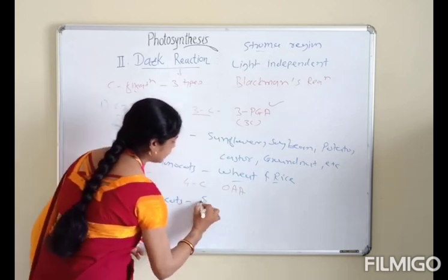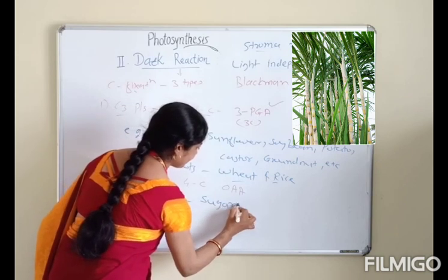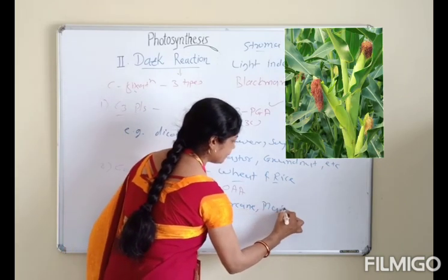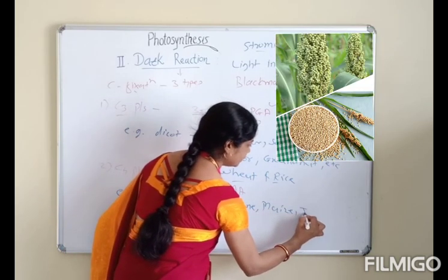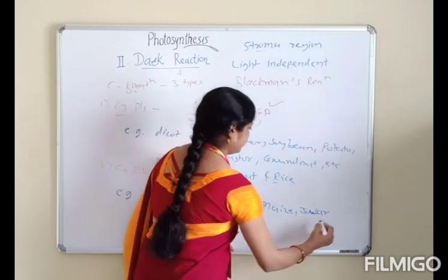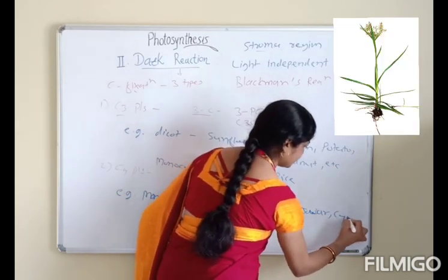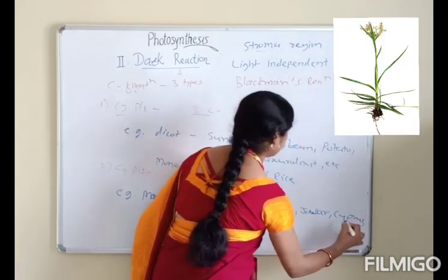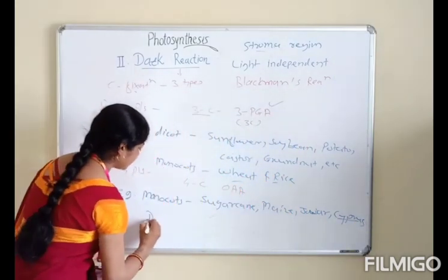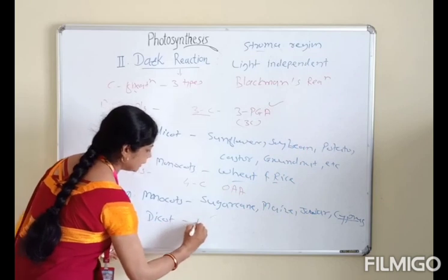For example, most of the monocot plants, such as sugarcane, maize, jowar or sorghum, and cyperus grass. Here there is also an exception in the dicots, that is amaranthus.